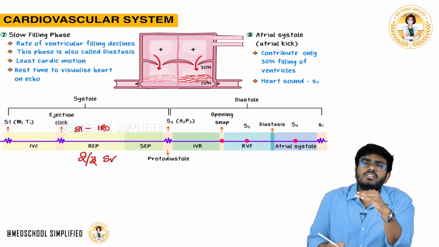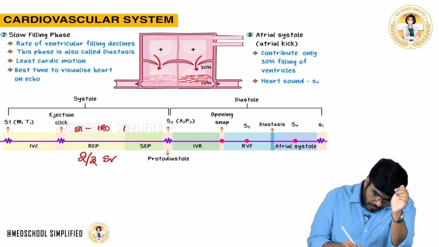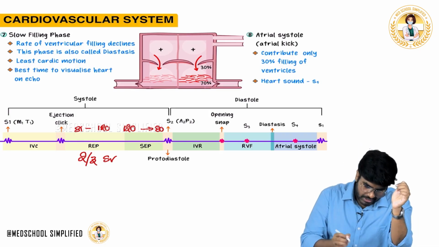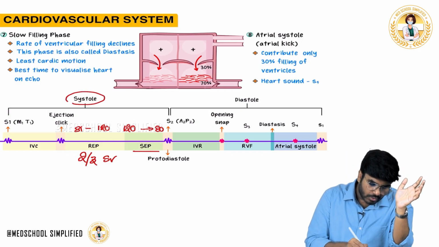Now after that what will happen? There is a slow ejection. Slow ejection means the pressure is falling from 120 mmHg again back to 80 mmHg, and still blood is going into the aorta but slowly. So slow ejection phase is also completed. So with this, systole is completed.